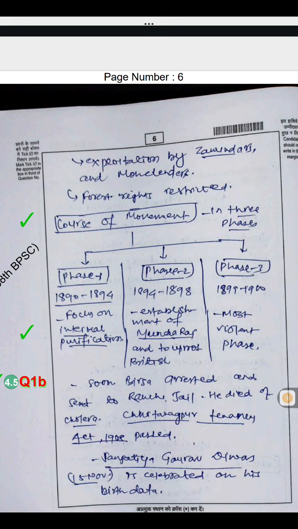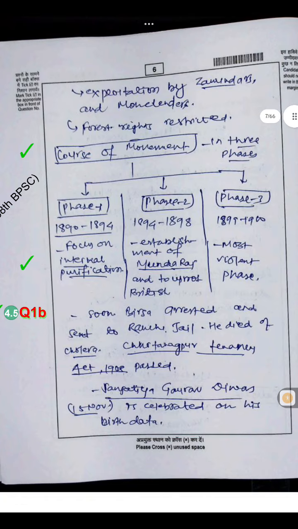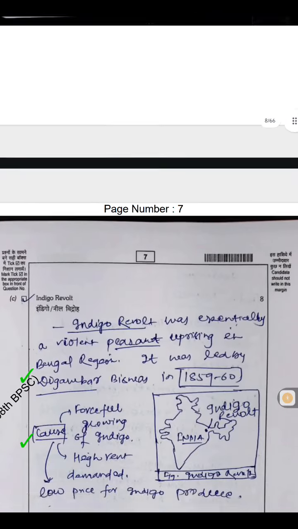Phase 1, 1891-1894: focus on internal purification. Phase 2: establishment of Munda Raj and to uproot the British. Phase 3: the most violent phase. Soon Birsa was arrested and sent to Ranchi jail. He died of cholera. The Chota Nagpur Tenancy Act 1908 was passed. Janjatiya Gaurav Divas is celebrated on his birth date, 15 November.